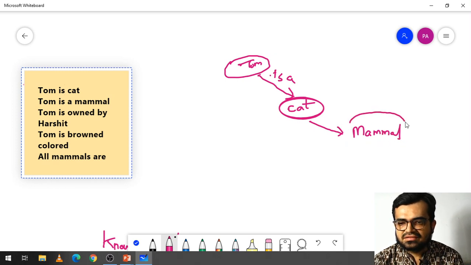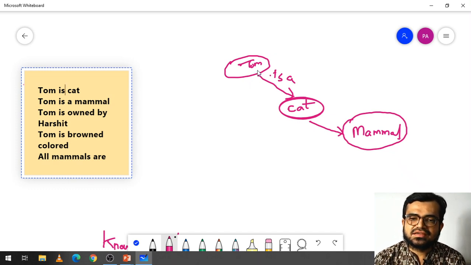So what I am doing here is I am just connecting mammal here. So now you can say that Tom is a mammal also. Why? Because as Tom is a cat, and cat is a mammal. So it means that only, right? So in that way I can represent the things.